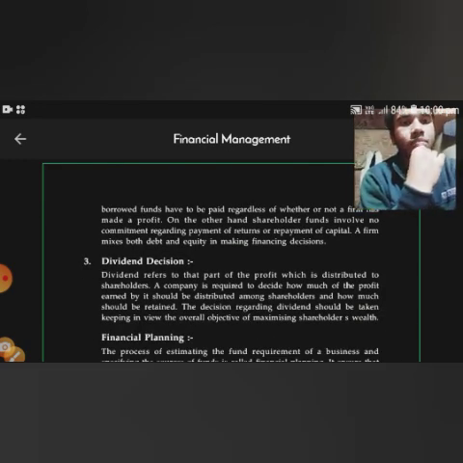Now, dividend decision. Dividend means that part of profit which is distributed to shareholders. A company is required to decide how much of the profits earned by it should be distributed among shareholders and how much should be retained. कितना वापस करना है. The decision regarding dividend should be taken keeping in view the overall objective of maximizing shareholder wealth.